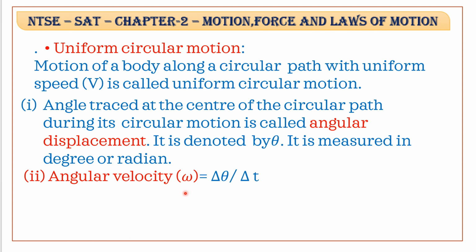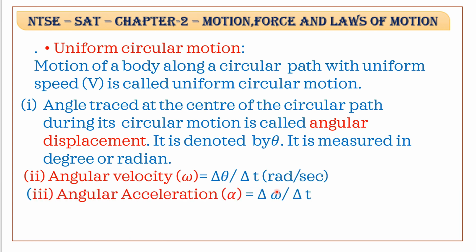Next, angular velocity, omega, equals delta theta by delta t, radians per second. Next, angular acceleration, alpha, equals delta omega by delta t, radians per second square. This is about angular displacement, angular velocity and angular acceleration.